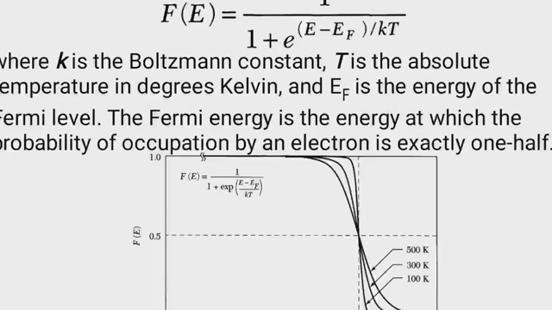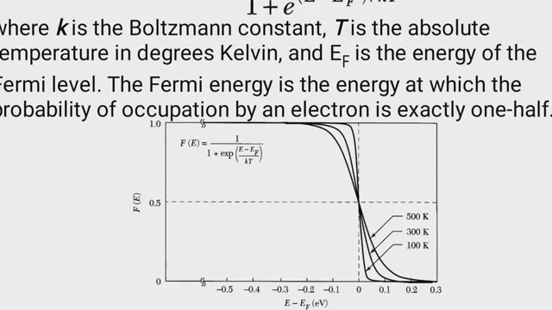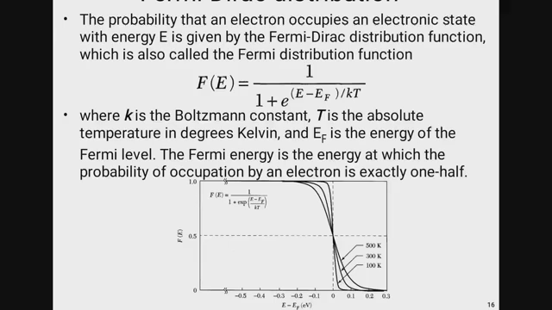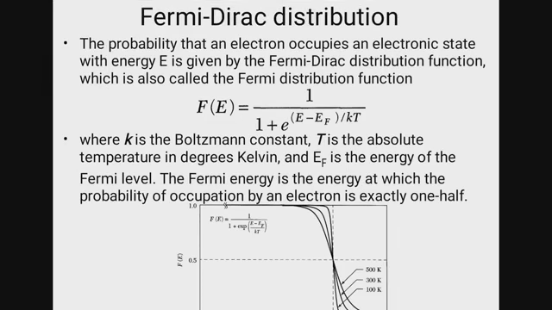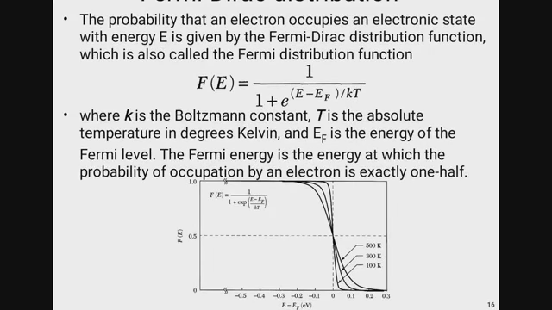But here if we vary the temperature, the generation and recombination rates also change, but both are equal. That means the amount of vacancies created in the valence band is the same as the amount of electrons confined in the conduction band.